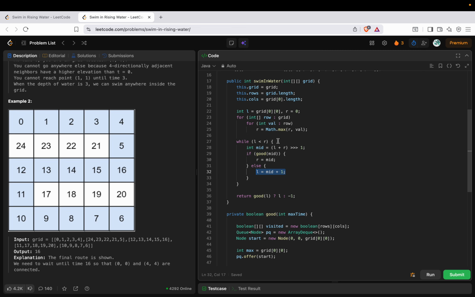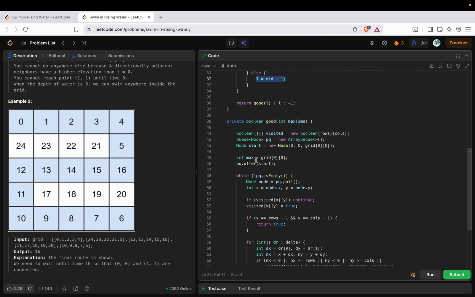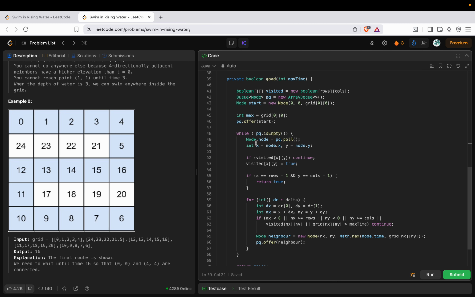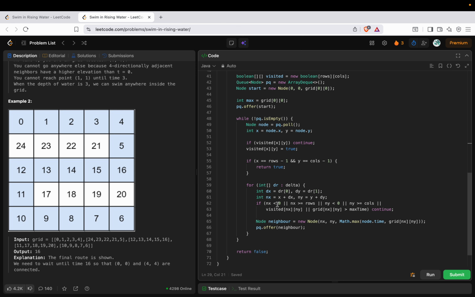So there will be a point. Let's look at the good function. It's just a normal BFS where I will be starting at this particular node and I will be traversing in all the four directions. And the only extra condition would be this thing.